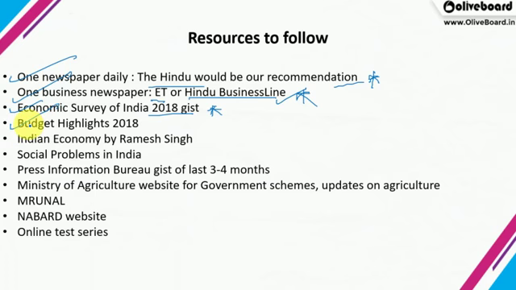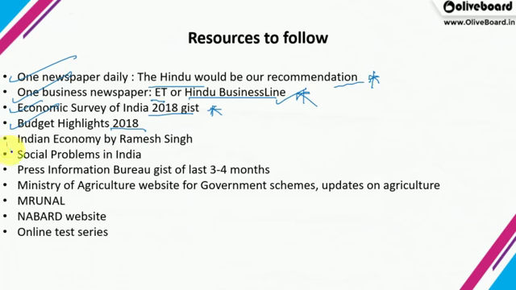Again, for the budget highlights, you have to see what is the allocation for a particular program, what is the plan of the Indian government for the rural sector, agriculture sector, farming sector, education sector, and health sector normally. The 2018 budget was mainly based on education, health, and farming, these three sectors.